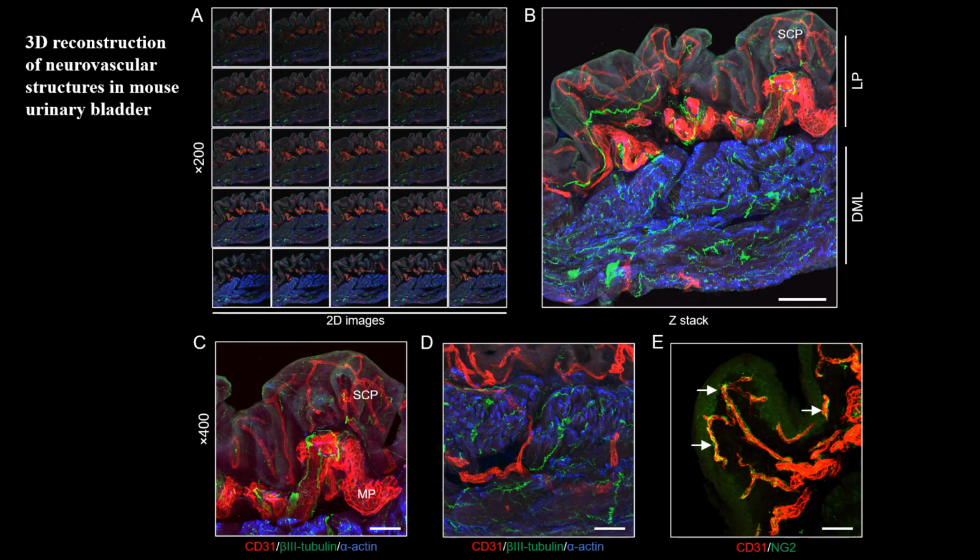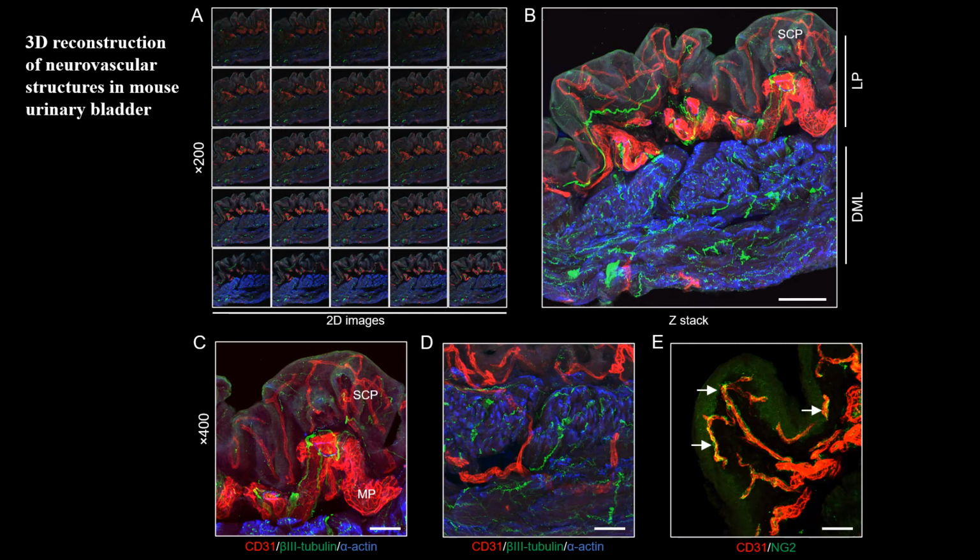The projection was performed from a series of 2D images, which permits the 2D datasets to be visualized as a 3D image. The 3D imaging clearly demonstrates the lamina propria and interstitial muscle layer. CD31 positive suburothelial capillary plexus and mucosal plexus were well recognized in the lamina propria. The microvascular density was higher in the lamina propria than in the interstitial muscle layer.